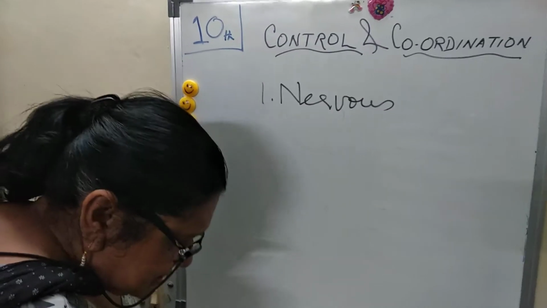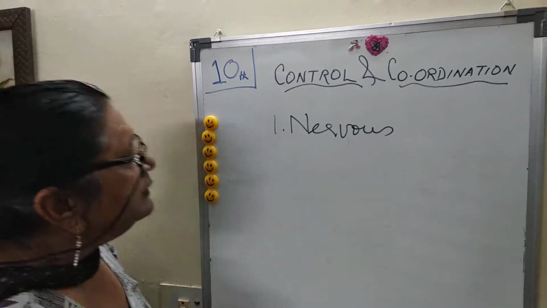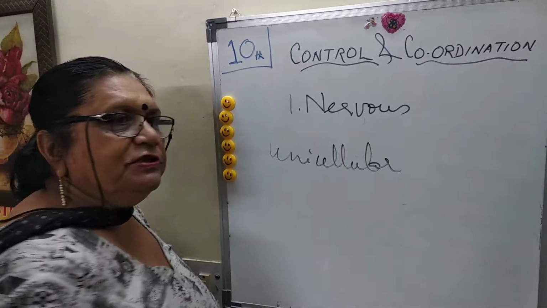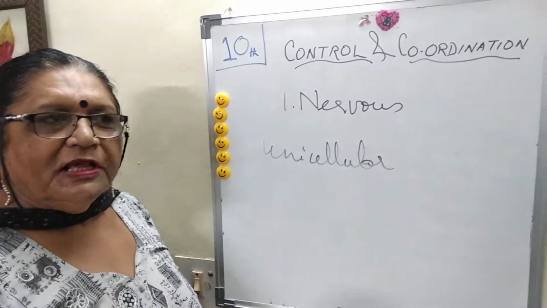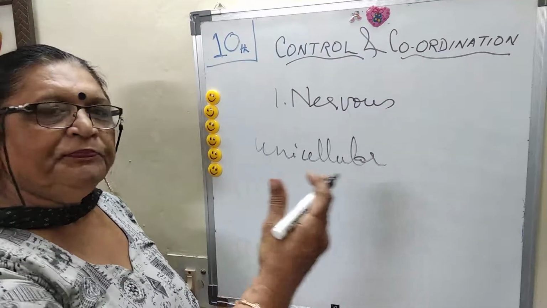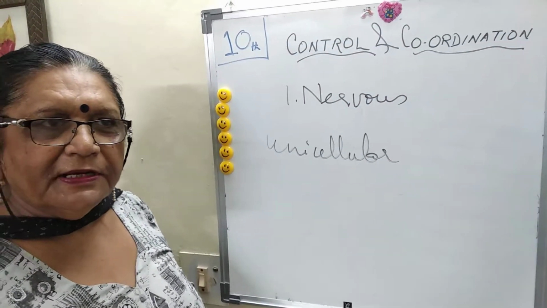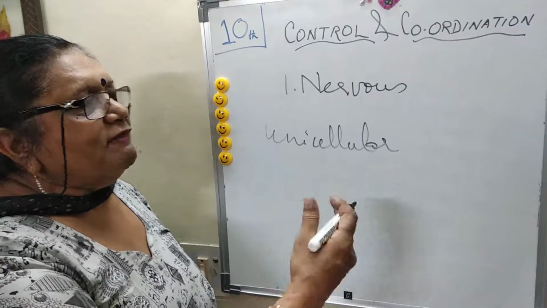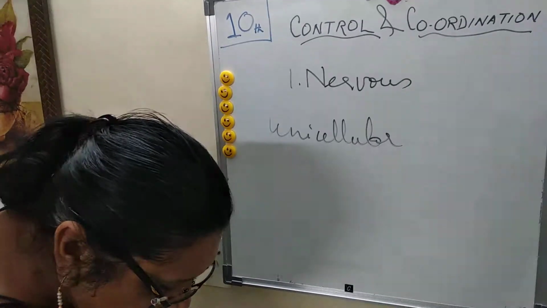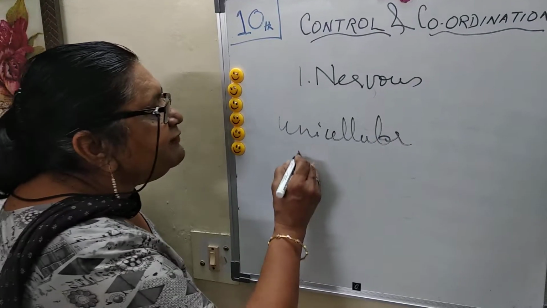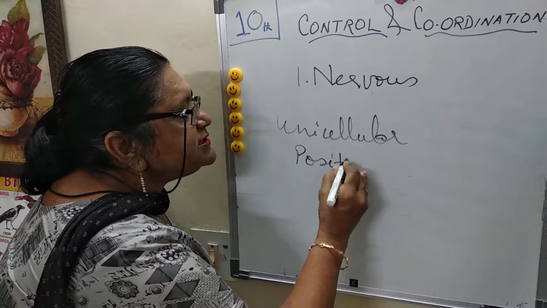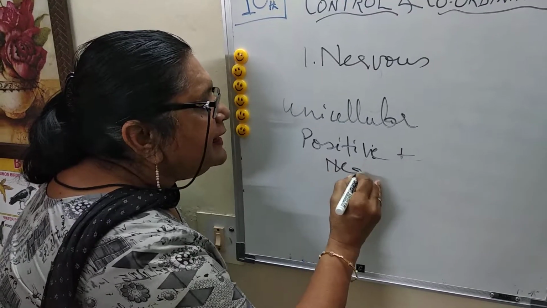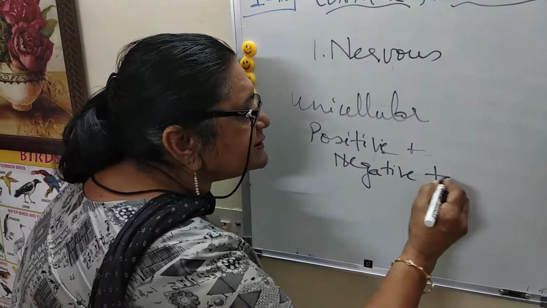The nervous system is present in all organisms, unicellular and multicellular. In unicellular organisms the response is very simple: either towards the stimulus or away from it, giving positive and negative taxes.